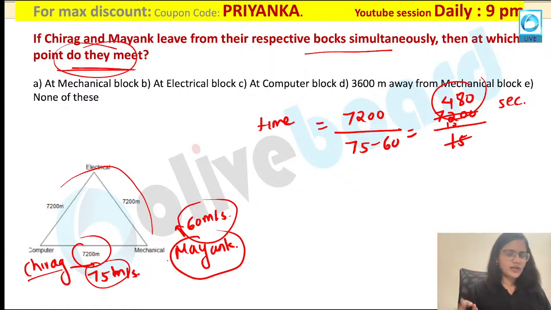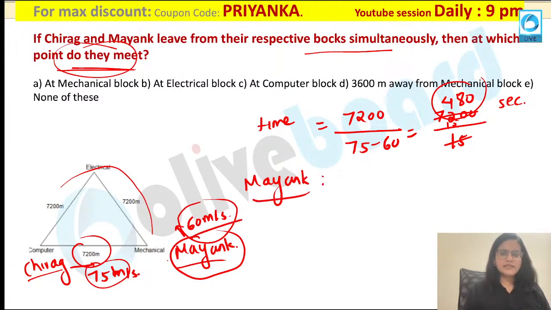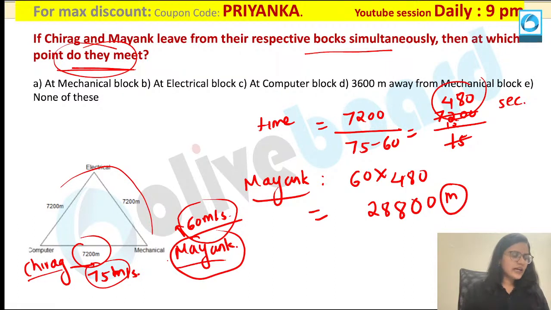Very important point here. Let me take Mayank's speed as the reference. So how much distance will he cover in this time? 60 meters per second, his speed, multiplied by time, which is 480. Everybody is following it? Okay. So how will you calculate this? 8 sixes are 48, 6 fours are 24 plus 4 is 28. So you are going to get 28,800 meters.